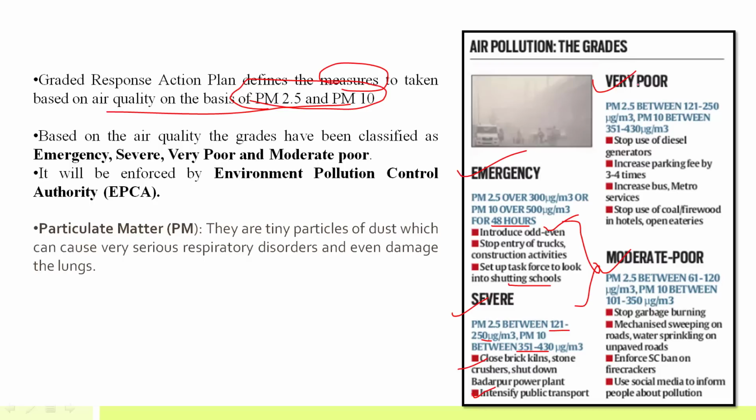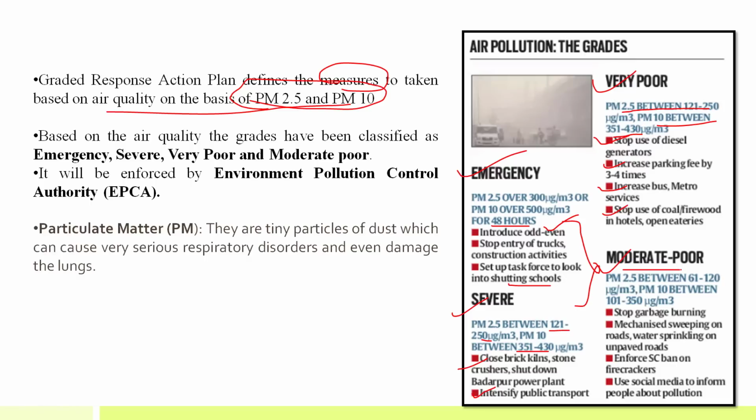Apart from that, if it is very poor, then that means PM 2.5 level is between 121 to 250 microgram per meter cube, and PM 10 level is between 351 to 430 microgram per meter cube. The actions that will be taken if the air quality is very poor are stopping the usage of diesel generators, increasing the parking fee by 3 to 4 times, increasing bus and metro services, that is public transportation, and stopping the use of coal in hotels, open eateries, etc.